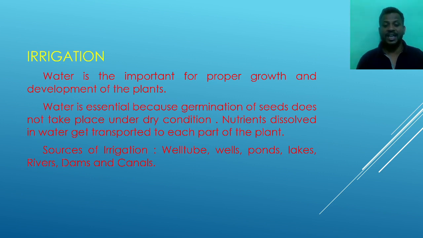To make irrigation, we must have a source of irrigation. The sources of irrigation are tube wells, we can say bore wells also. Second are wells, ponds, lakes, rivers, dams and canals. These are the sources of irrigation. From these sources, we are going to use the water.